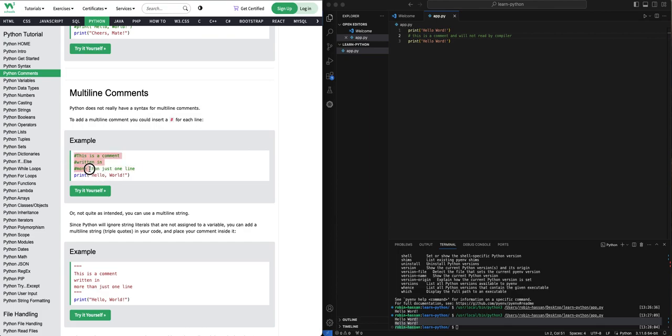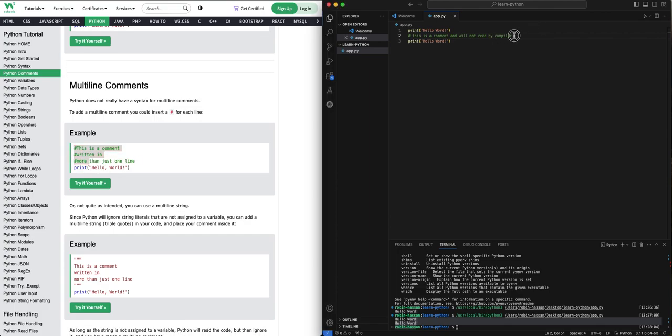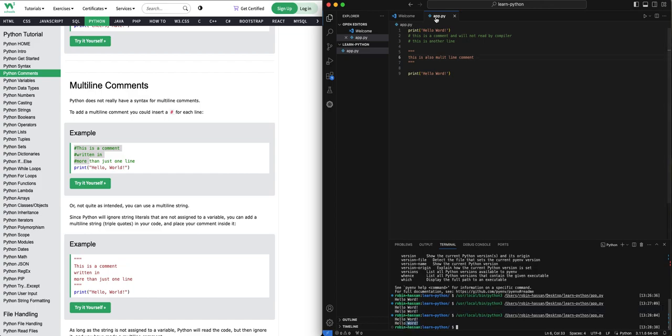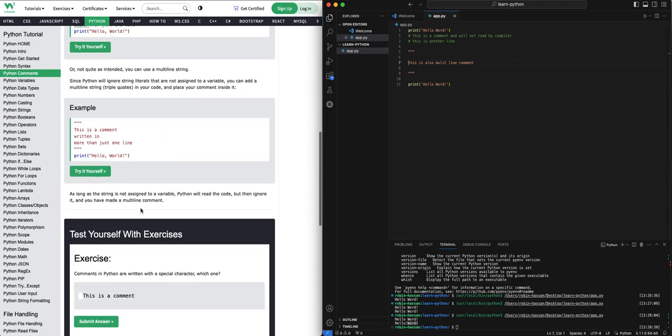Multiple lines you can do this way, for example, you can show this is another line. Another way is using triple quotes like this. This is also a multi-line comment. Now if I write this, Python will not read this also. Whenever you have multiple lines, I think this is a better way because you can format the text, which is nice.